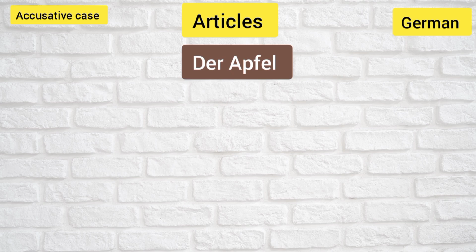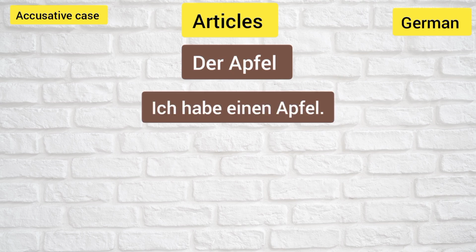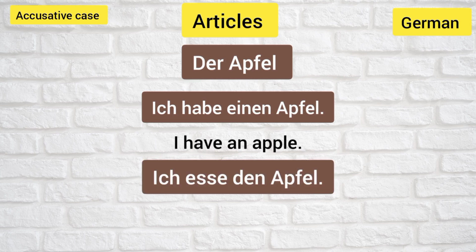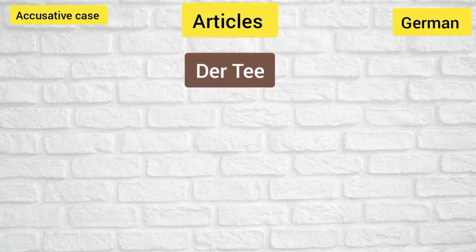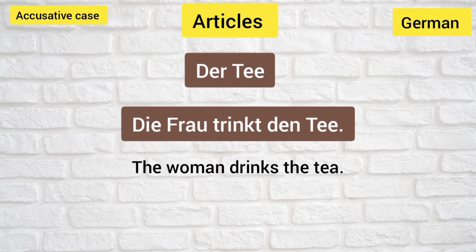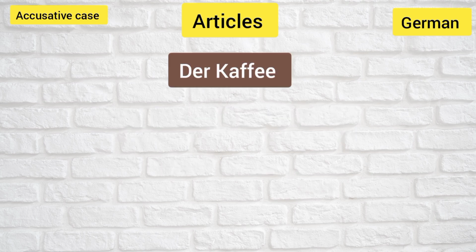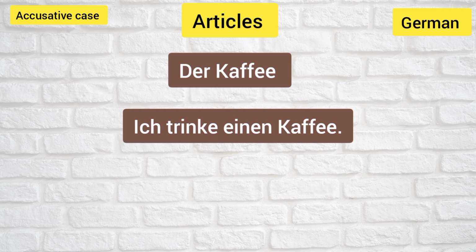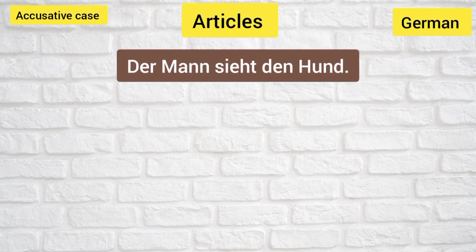Der Apfel, masculine noun. Ich habe einen Apfel. I have an apple. Ich esse den Apfel. I eat the apple. Der Tee. Die Frau trinkt den Tee. The woman drinks the tea. Der Kaffee. Ich trinke einen Kaffee. I drink a coffee.